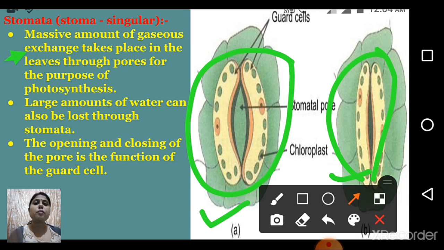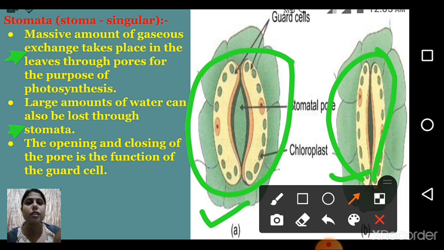Okay, so for the purpose of photosynthesis, a massive amount of gas exchange occurs through the stomata. Second point, as you can see here, a large amount of water can also be lost through the stomata, and that process is called, if you remember, transpiration, right? What is transpiration? Actually the loss of water from the leaves of the plant, and that happens through the stomata. From that small opening a large amount of water is lost.